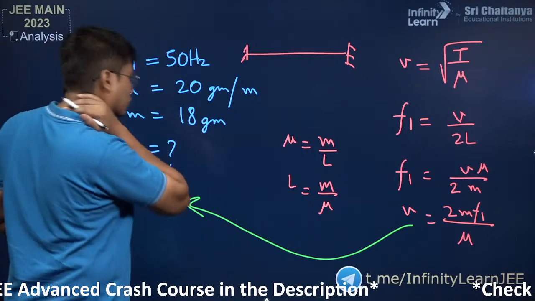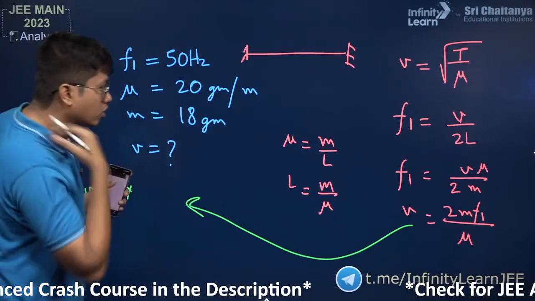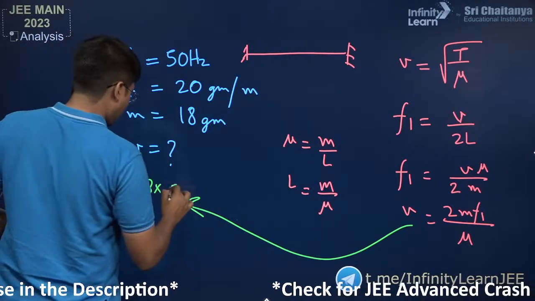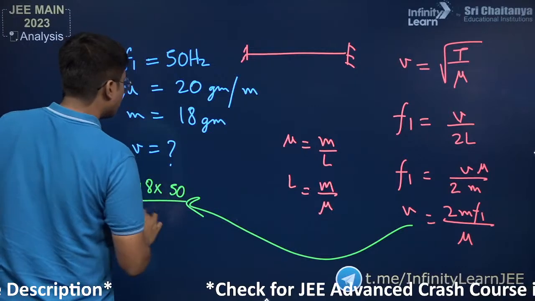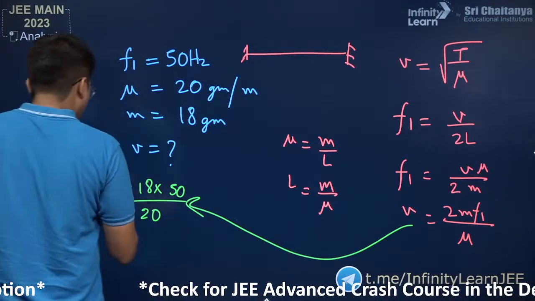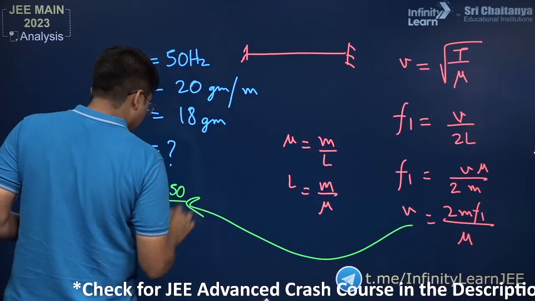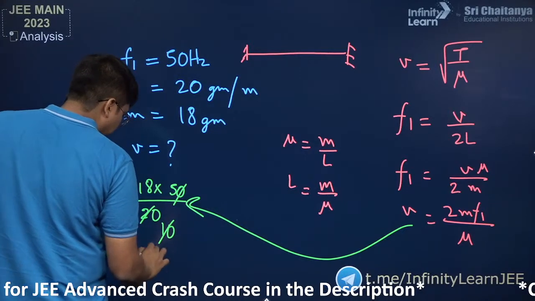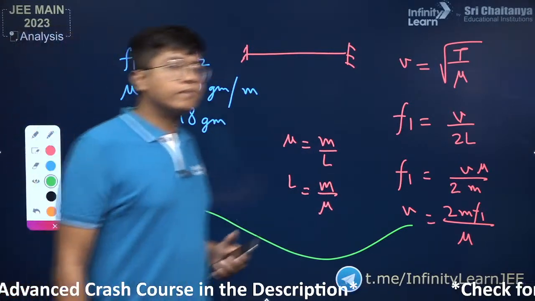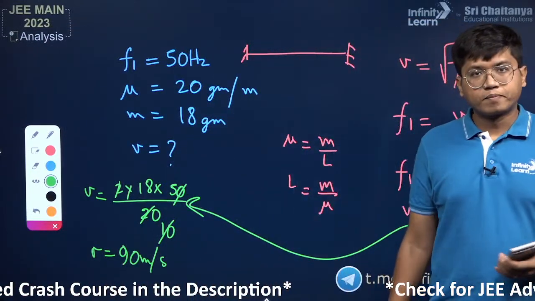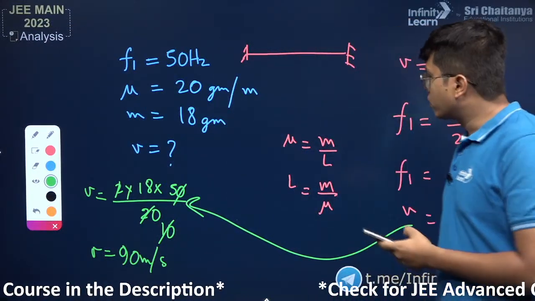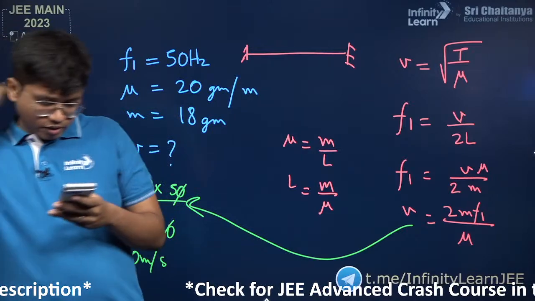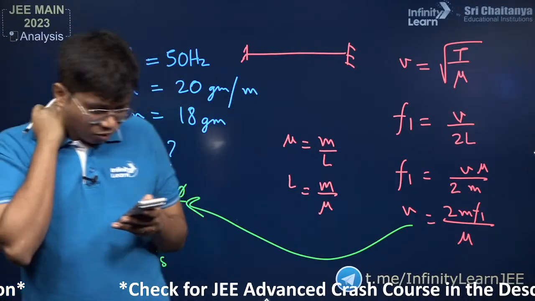So here we have 2 into mass is given 18, F1 is 50, divided by mu is 20. Let's cancel this out. You're left with 10. Cancel this 0 here. 18 into 5. So V is equal to 90 meters per second. That's right, Nikhil. The answer is 90. I don't know if this was MCQ or numerical answer type, but as long as you have found the right answer, you can always figure it out.